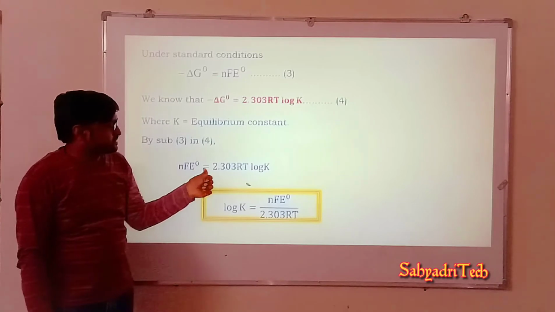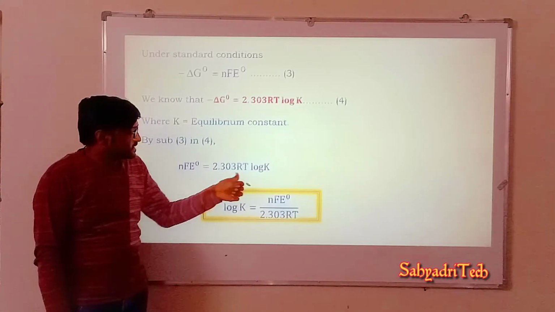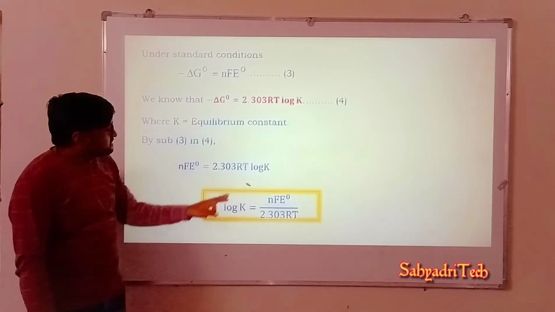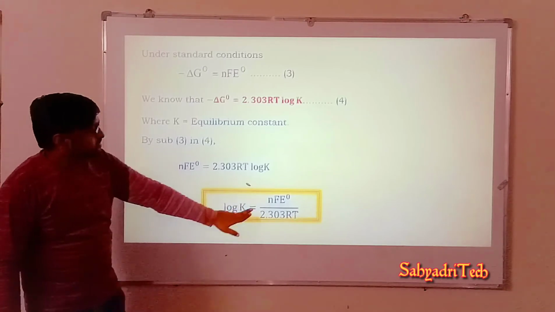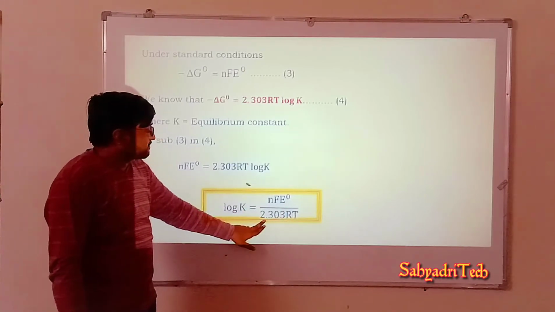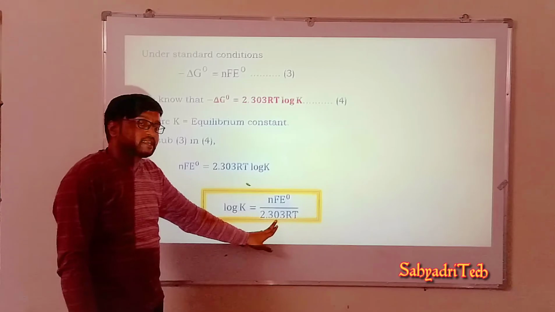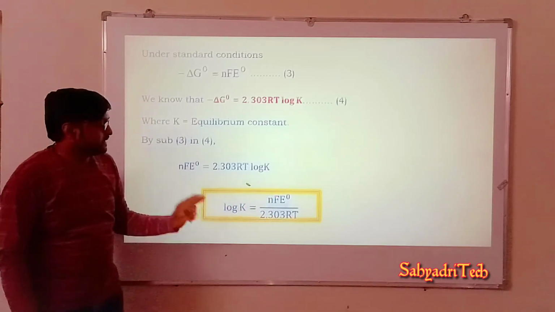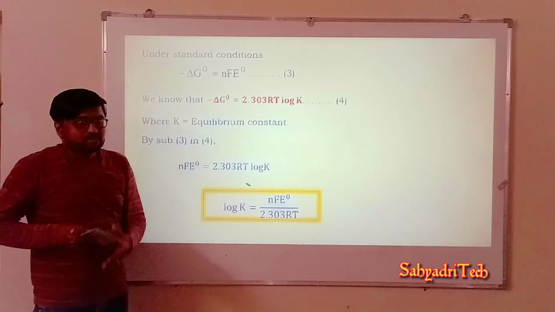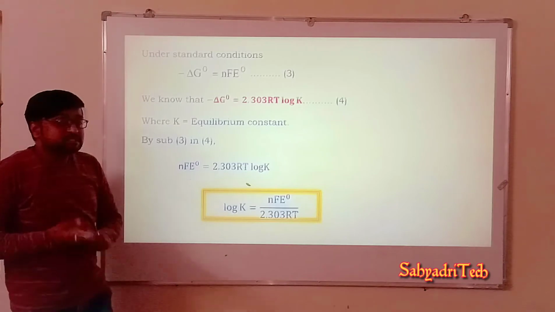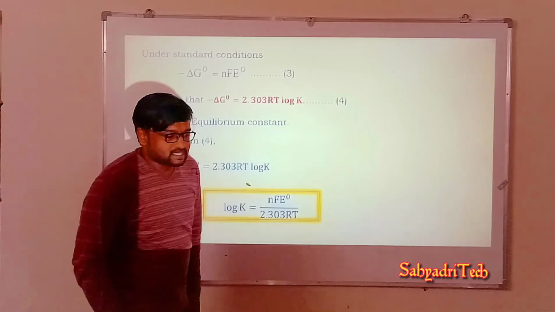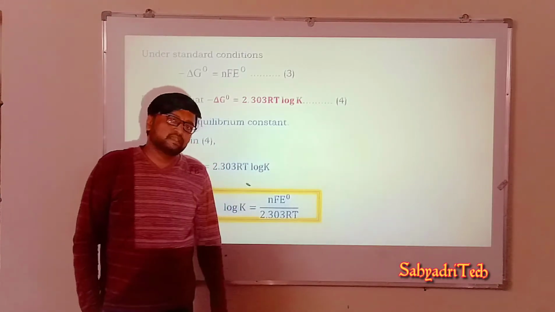nFE naught cell is equal to 2.303 RT log K, or else log K is equal to nFE naught cell divided by 2.303 RT. So this is one more important expression, regarding the relation between standard free energy change and the EMF of a cell.